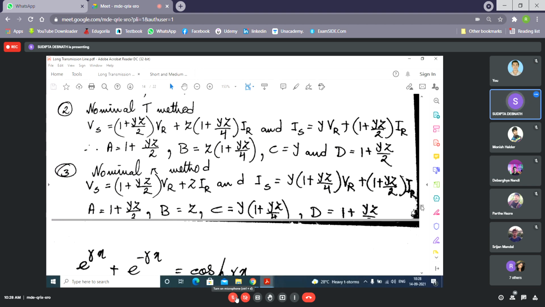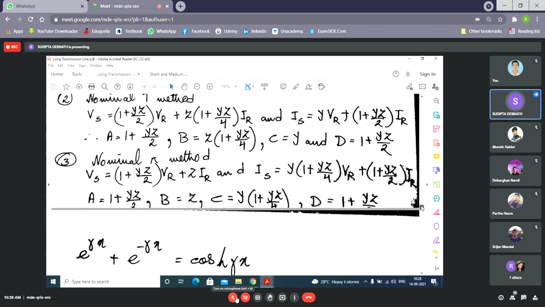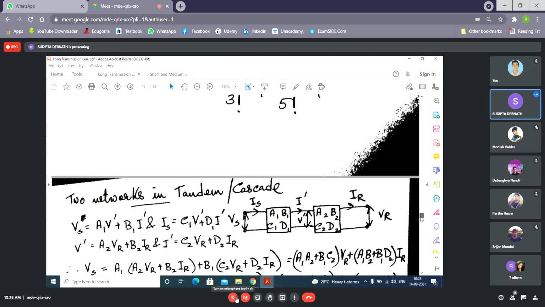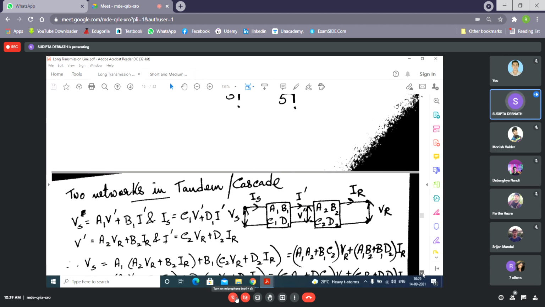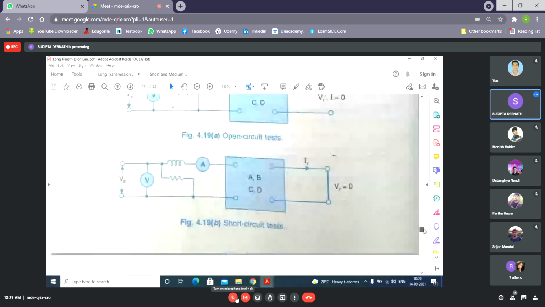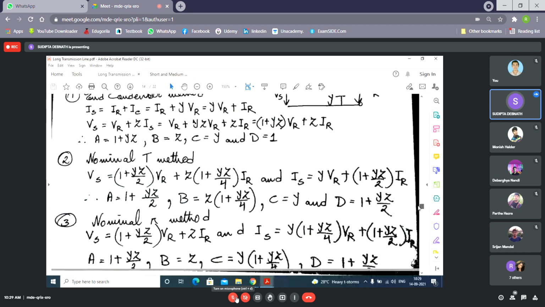Now, let us come back to the long transmission lines. These things I will again discuss in the next class: what will be the generalized constants when two networks are connected in series? When two networks are connected in parallel, I will consider that in the next class. Now let us come back to the long transmission lines that we were discussing initially.